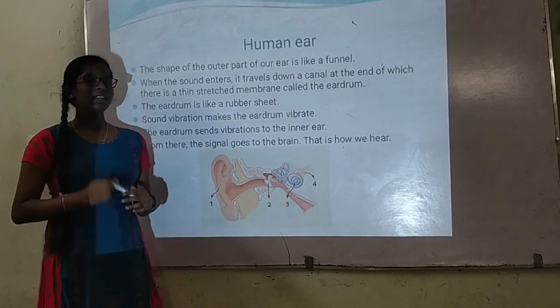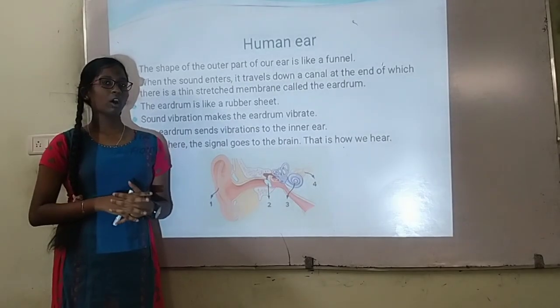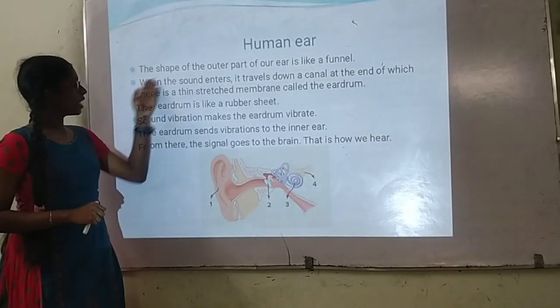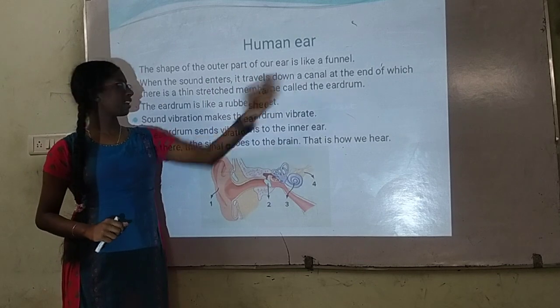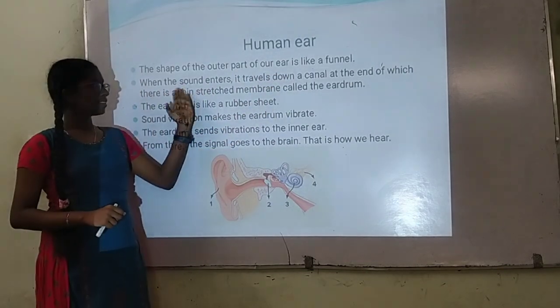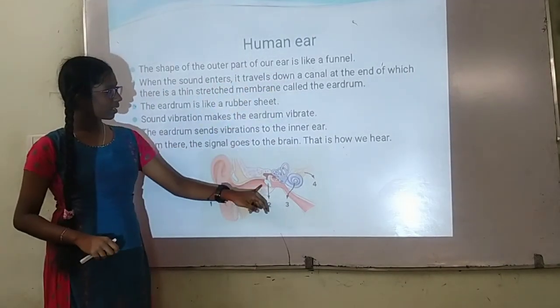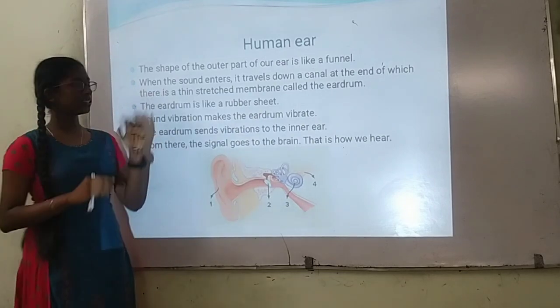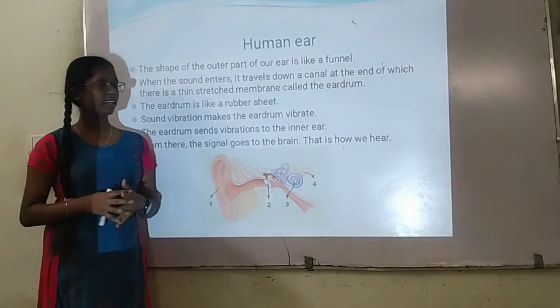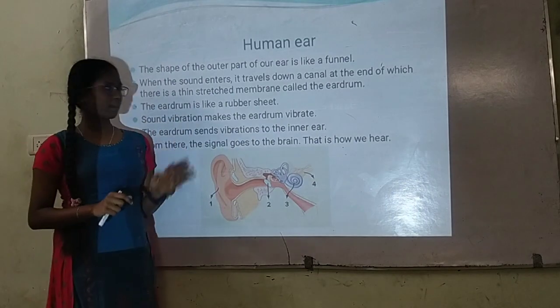Human ear. The ear is the sensitive part of the human body through which we can hear. The shape of the outer part of our ear is like a funnel. When the sound enters, it travels down a canal at the end of which there is a thin stretched membrane which is called the eardrum. The eardrum is like a rubber sheet.